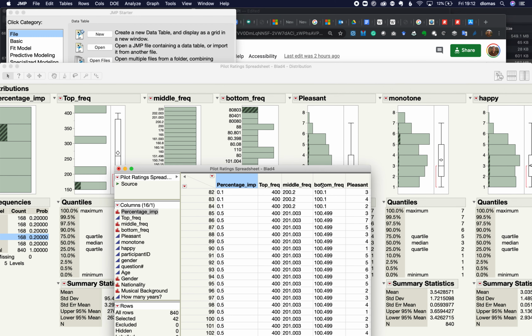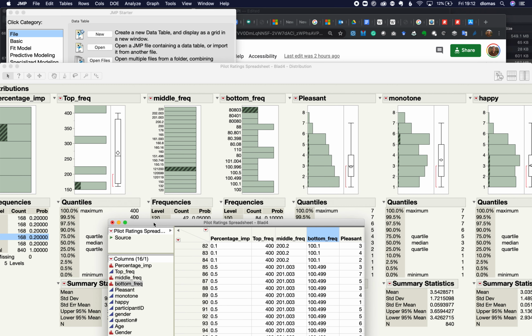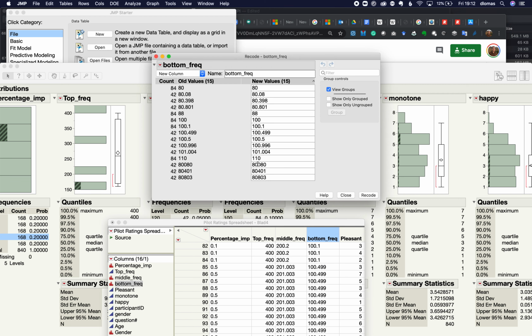So bottom frequency, let's see if this happened over here. Oh yeah, it did happen over here with the middle frequency. So bottom frequency, I'm going to recode, and I'm going to make this 80.803.